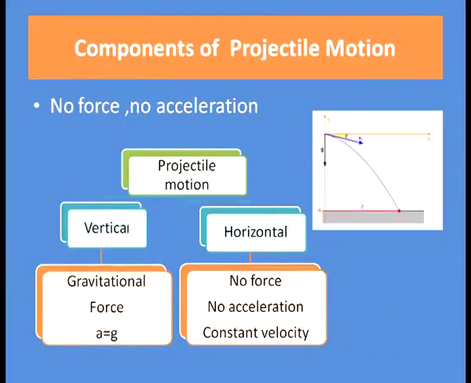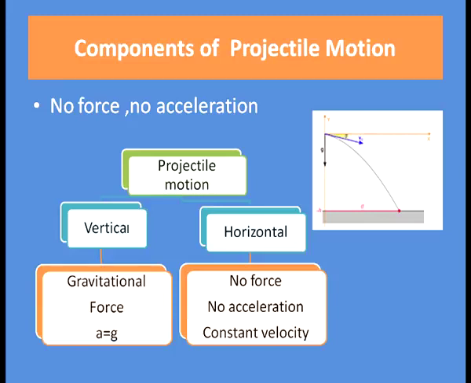Now, what are the components of projectile motion? As we have studied in the second law of Newton, when no force is applied, there will be no acceleration in the object. In case of projectile motion, there are two components, the vertical component and the horizontal component. In case of the horizontal component, what happens? No force is applied in the horizontal direction. That means no acceleration is there in the object, hence the velocity will be constant.